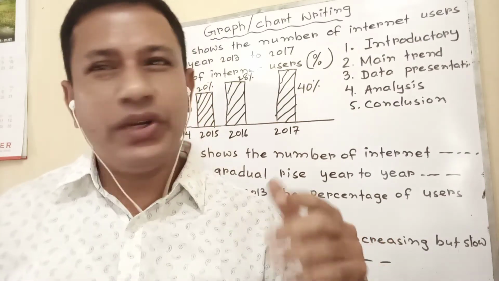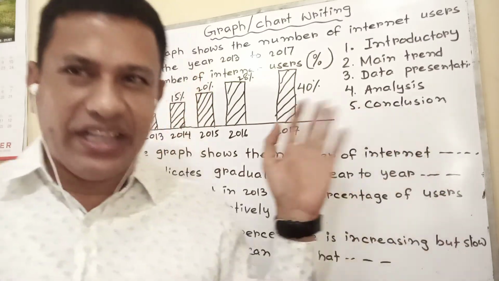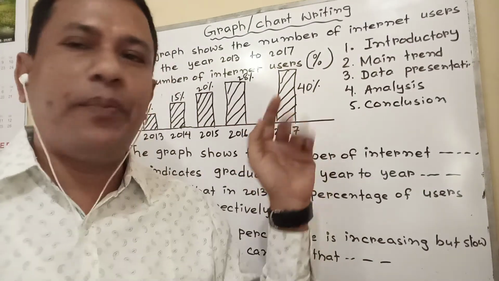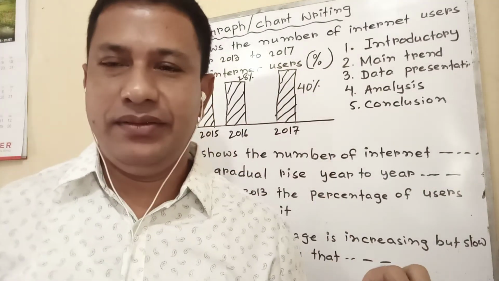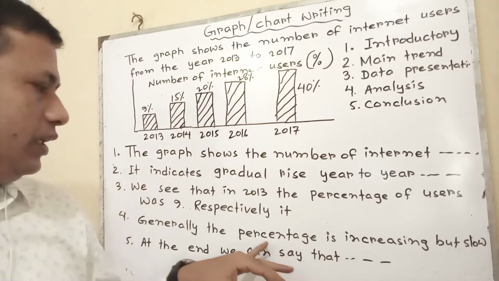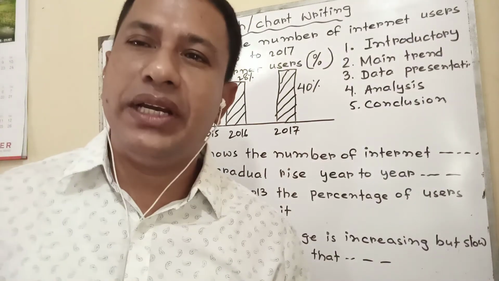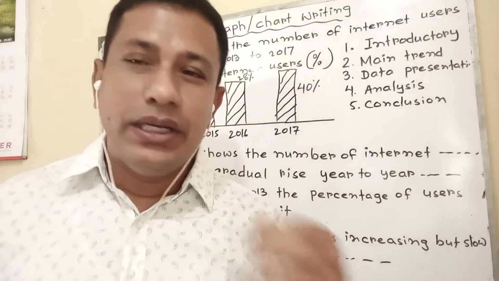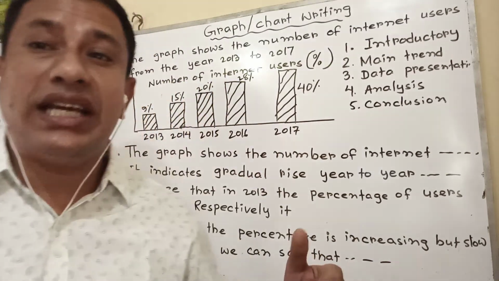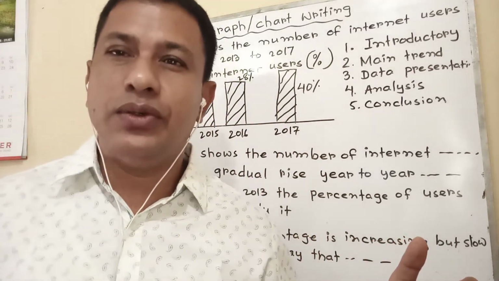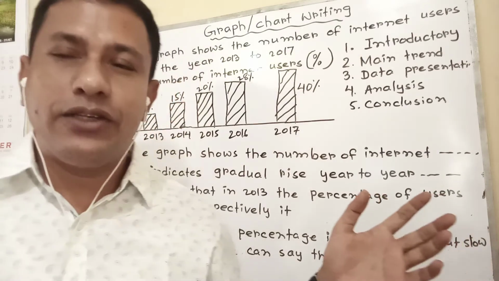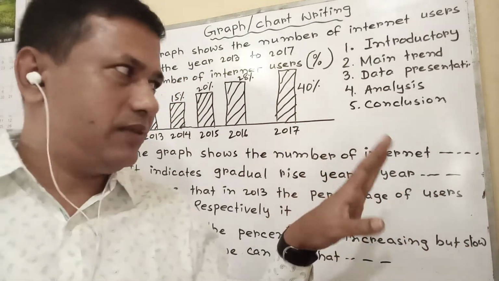So you can write in your own way, covering the information according to the topic. You can write many more things, and the government and other agencies should take proper steps to increase internet users here. If it is possible, we hope the rate will increase. In this way, just analyze.